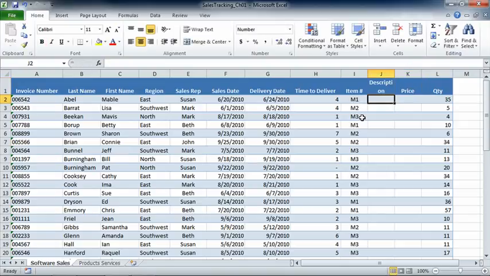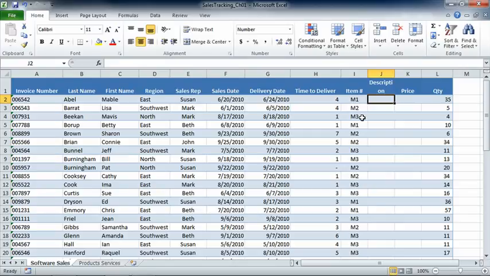Now we're ready to actually get started with our calculation. What we know is that we have one piece of information. We know what the item number is, but we want to return something else. And that means we need to look up information. In order to do that, we'll use a lookup function. And the most popular one that almost everybody needs to know about is called Vlookup. It stands for vertical lookup.